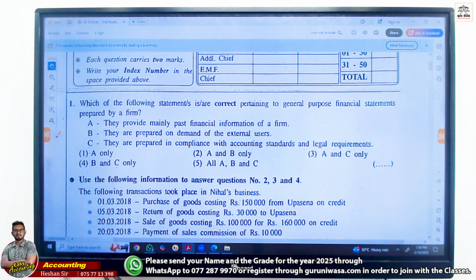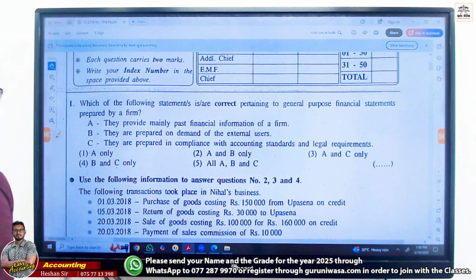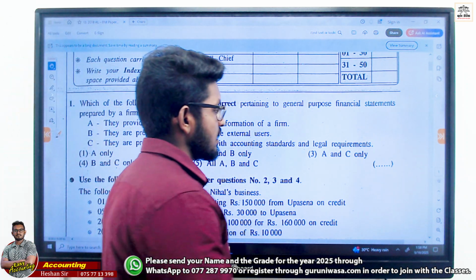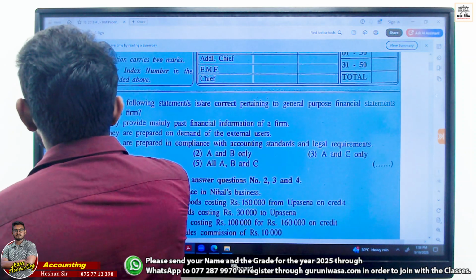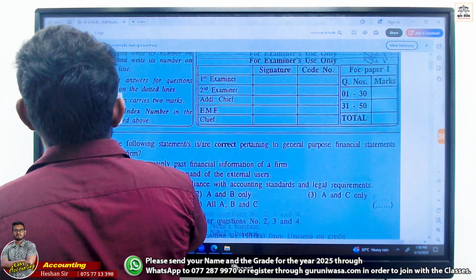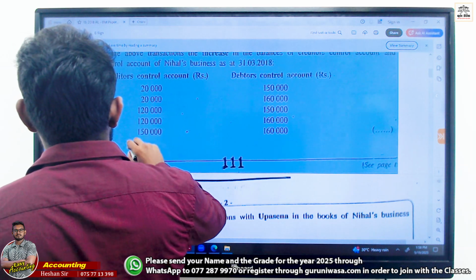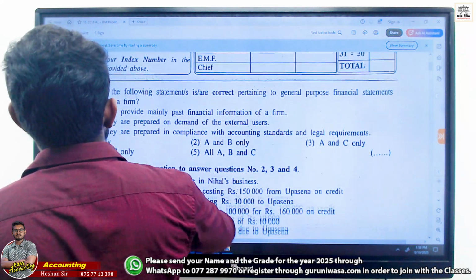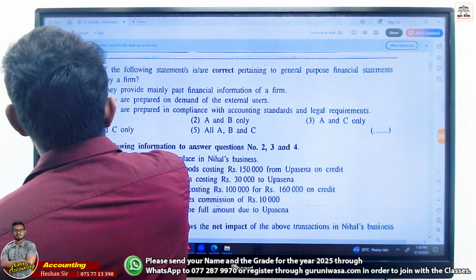They are prepared in compliance with accounting standards and legal requirements. True or false? True, right? Legal requirements. So A and C are correct. So we can go with the answer, the first one.